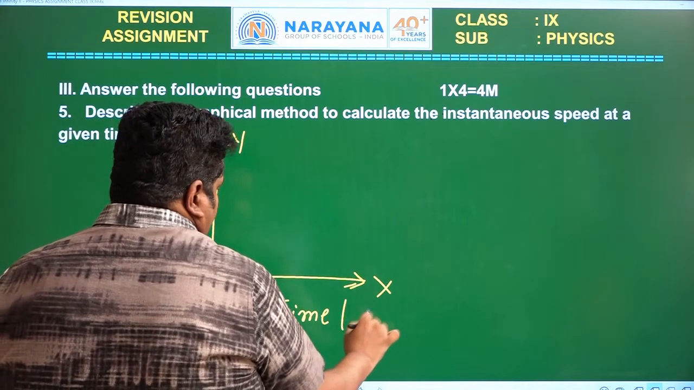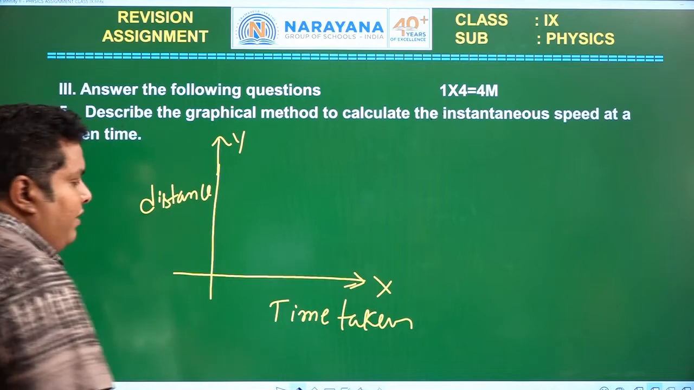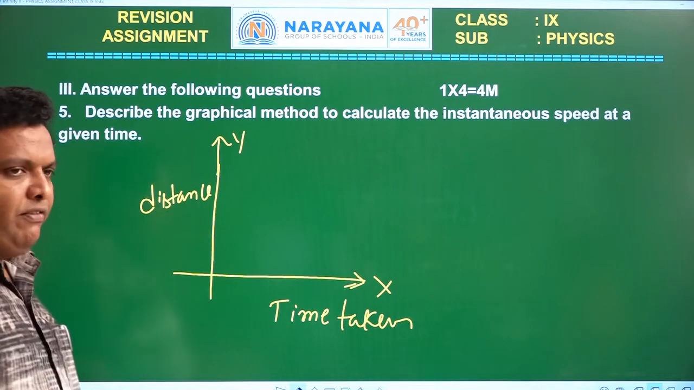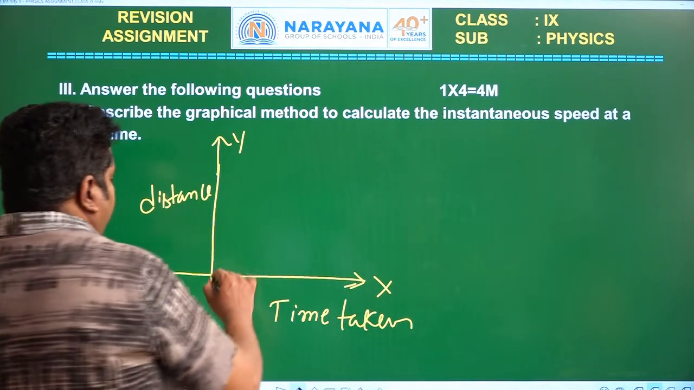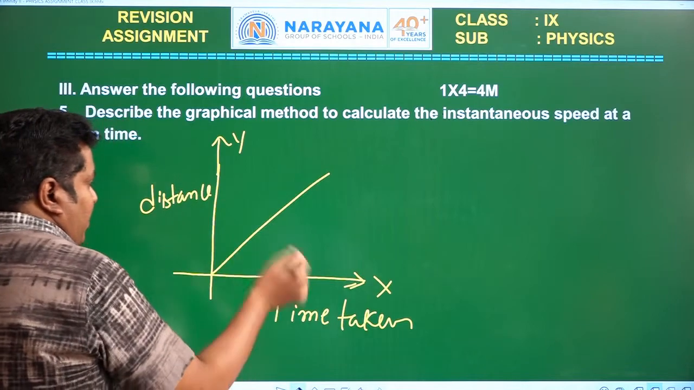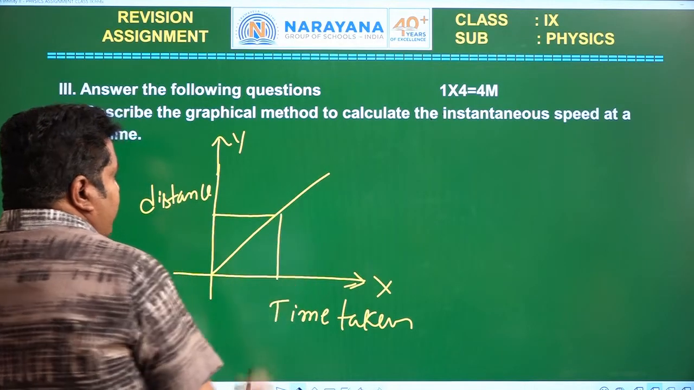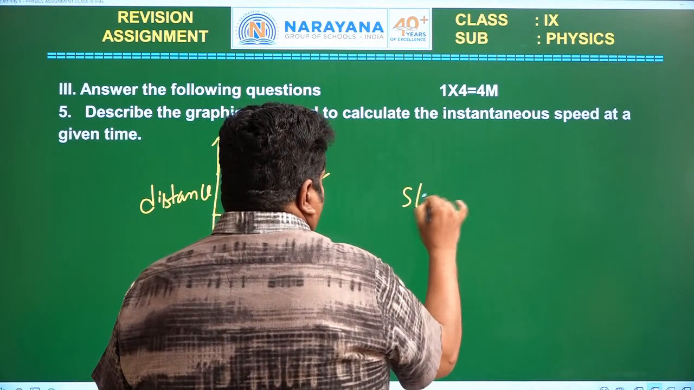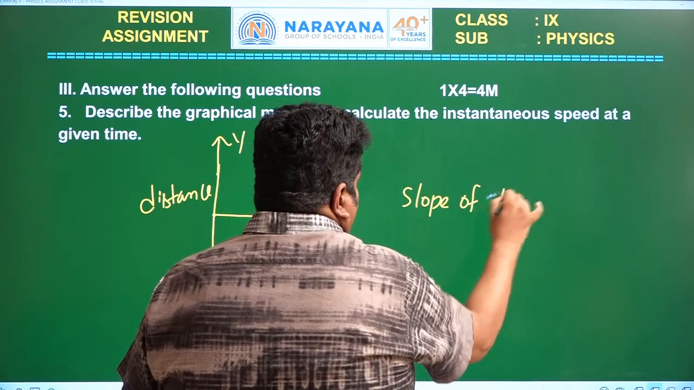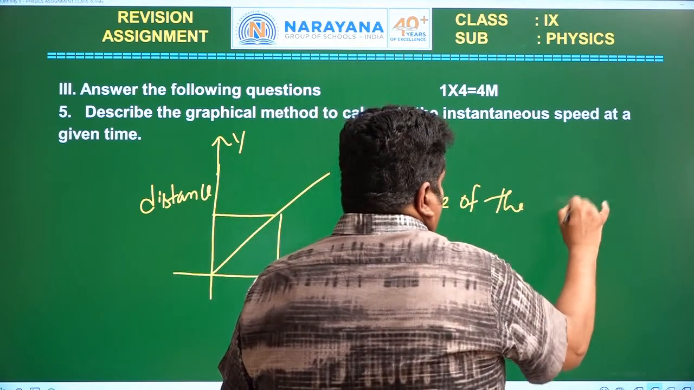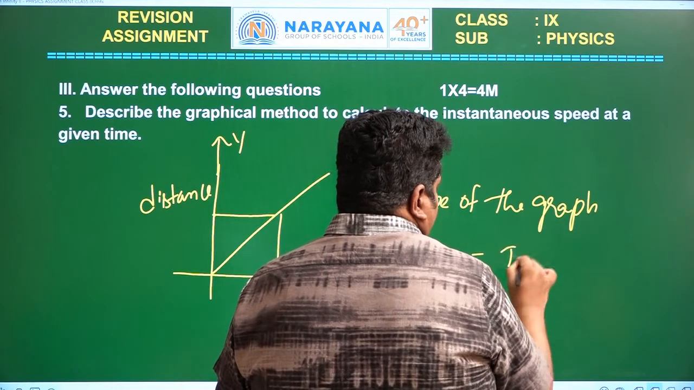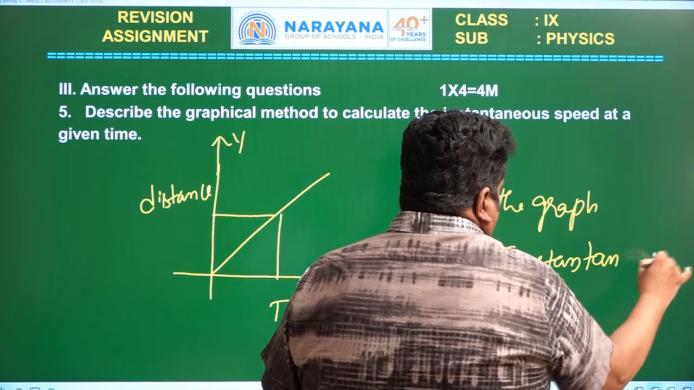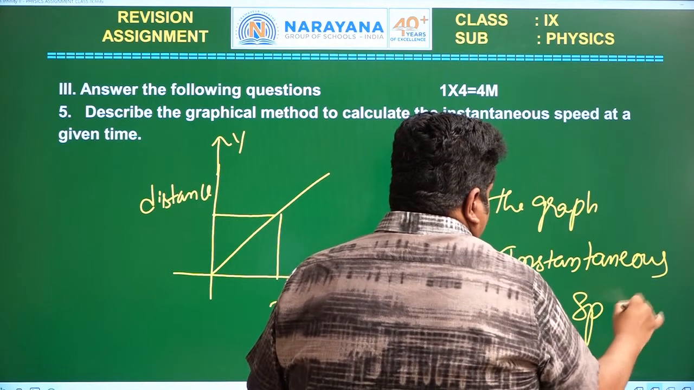Then draw the distance versus time graph. The graph must be a straight line passing through the origin. The slope of the graph will give the instantaneous velocity or instantaneous speed.